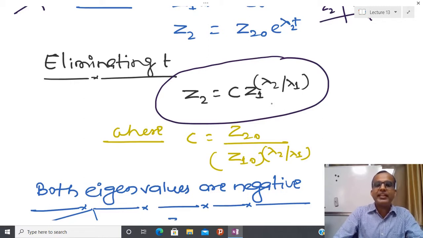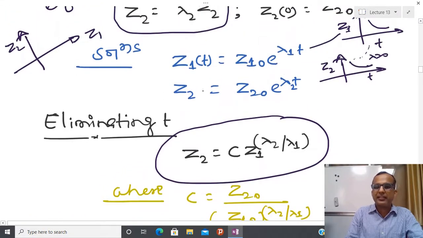So I cannot comment anything about time by seeing this particular relation. And here it is pretty easy to see how one can construct this. This is varying with respect to time, so what you have to do is remove this t: take z1(t) by z10, take the logarithmic function, and again the same t you club here, then you are able to generate this. So I hope that you will derive this kind of expression, that is pretty easy.